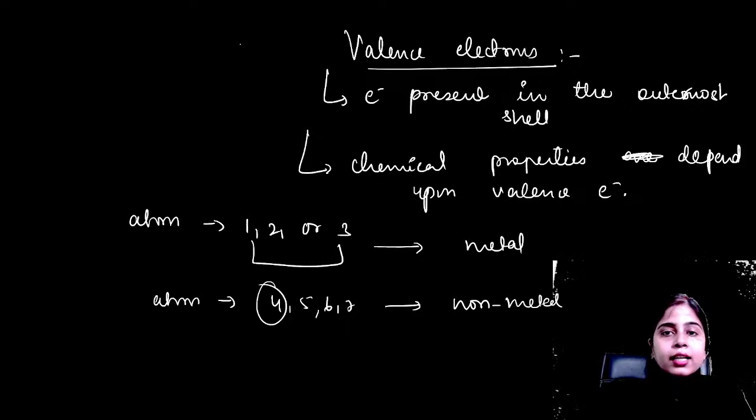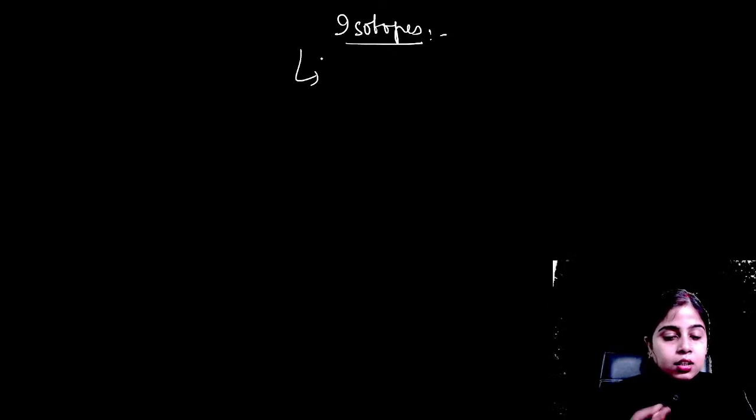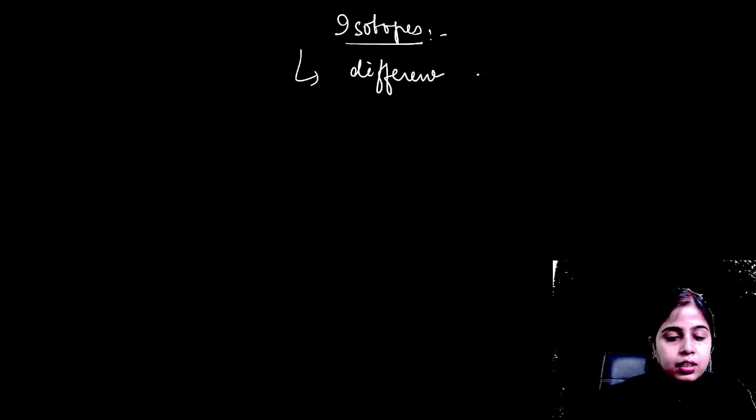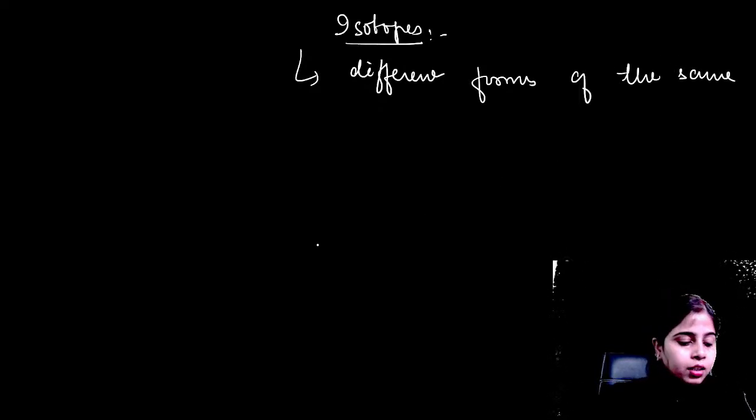So now let's talk about the isotopes. All of you know this. What are these isotopes? Isotopes are those forms of an element, different forms of the same element. Yes, Avinash, then tell me what are isotopes.